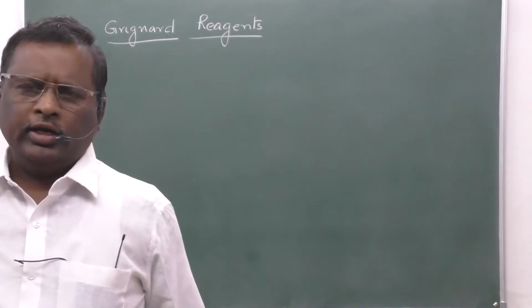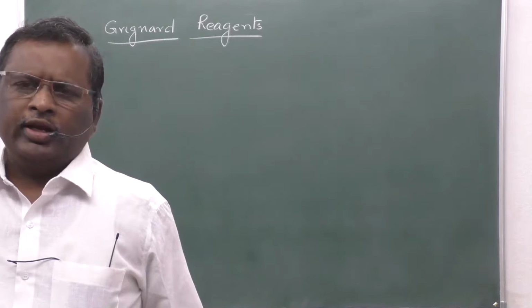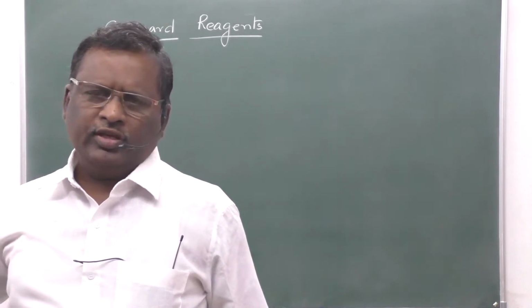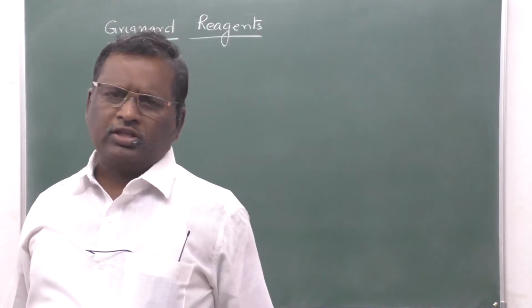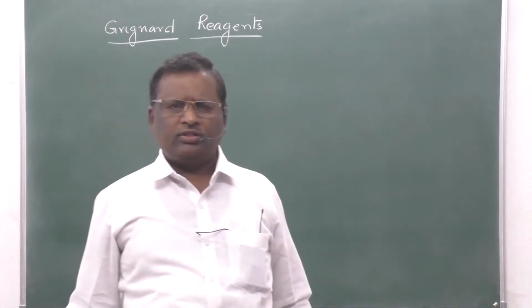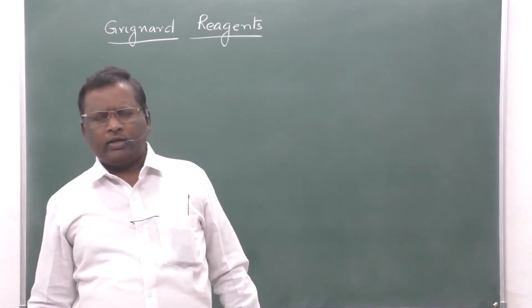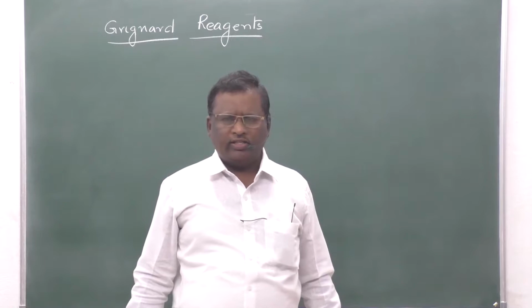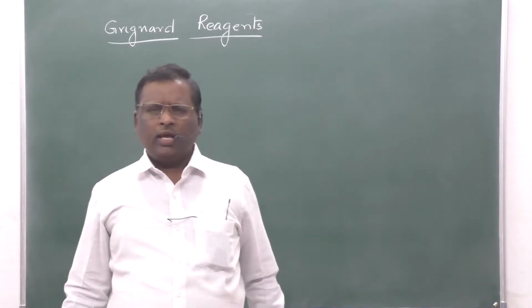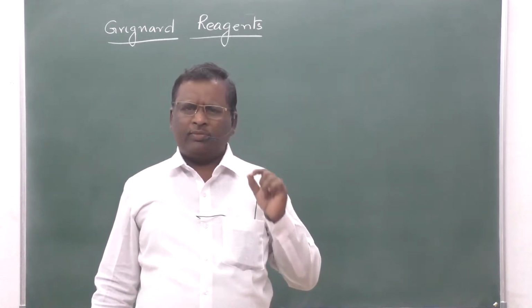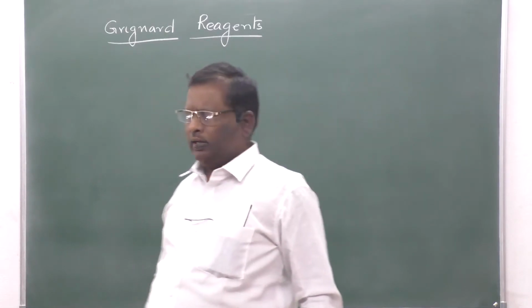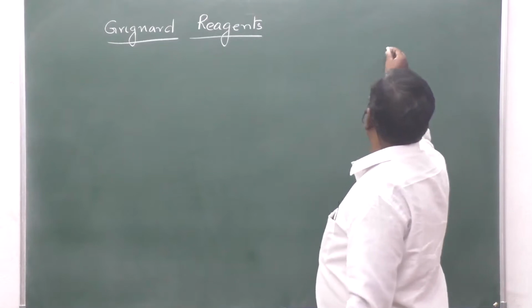The compound in organic chemistry is the Grignard reagent. This Grignard reagent is of utmost importance in the preparation of so many compounds, particularly aliphatic compounds. What is a Grignard reagent? An alkyl magnesium halide is known as a Grignard reagent. Alkyl magnesium halide. We know magnesium metal,